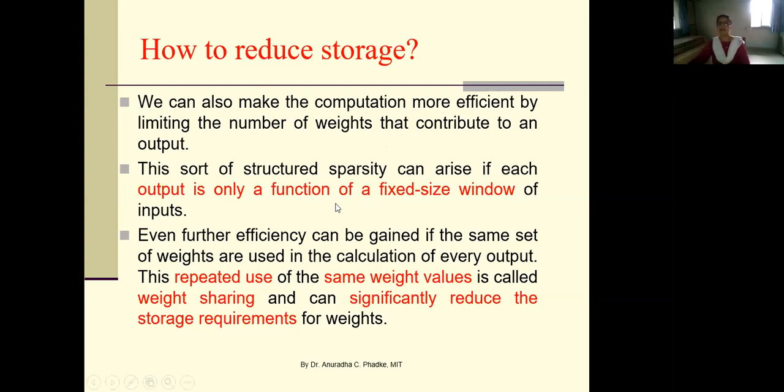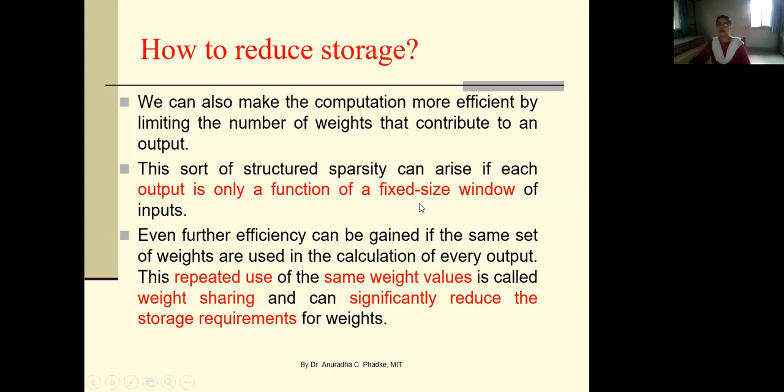So if the window size is 2 by 2, and your input image size is 10 by 10, can anybody tell me how many nodes are required in the second layer? Each 2 by 2 pixel block is mapped to a single node in the next layer. So how many nodes are needed in the second layer?